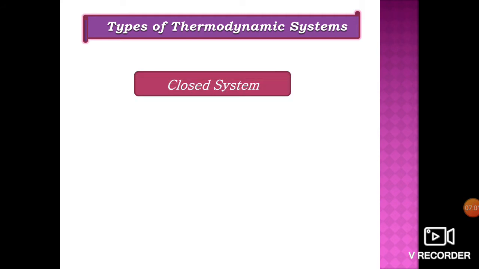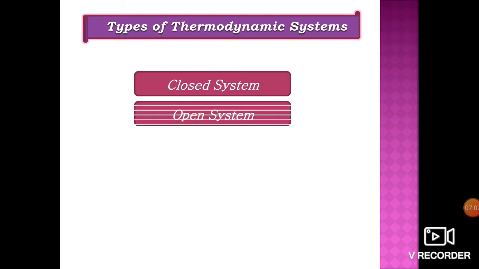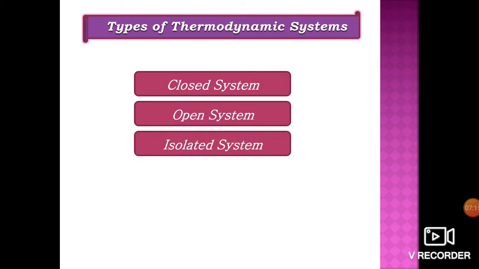Thus, the types of thermodynamic systems are closed system, which allows energy transfer but does not allow mass transfer. Next, open system, which allows mass as well as energy transfer. And the last is isolated system, which neither allows mass transfer nor energy transfer.